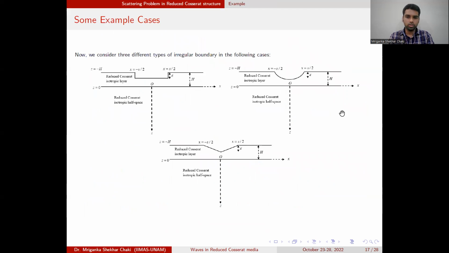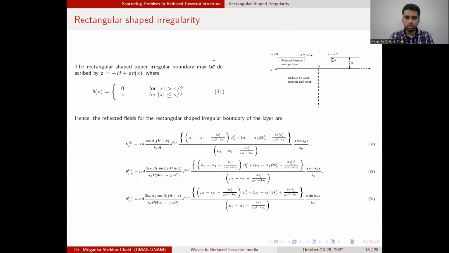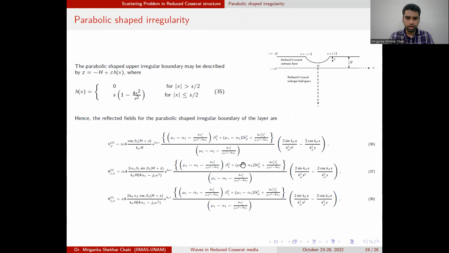Now we can impose the known geometry, that is the rectangular, parabolic, or triangular notch shape. For the rectangular irregularity, we are able to find an algebraic expression for the displacement and rotational field. For the parabolic shape, again, we can find the algebraic form.